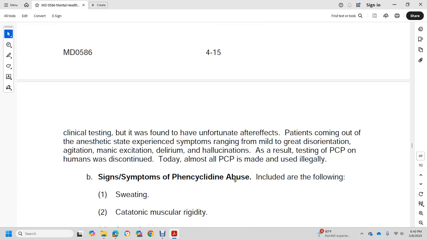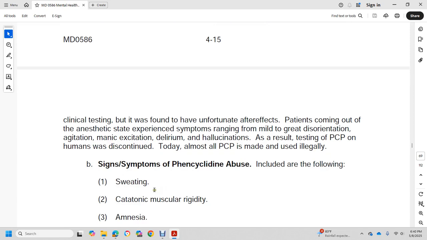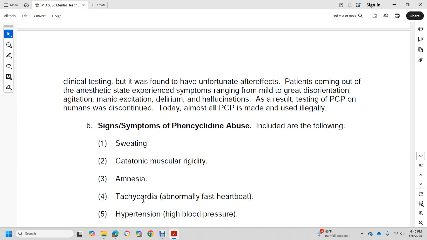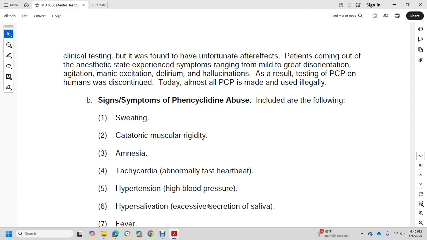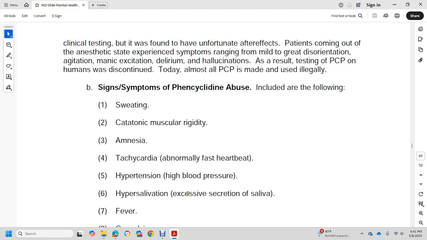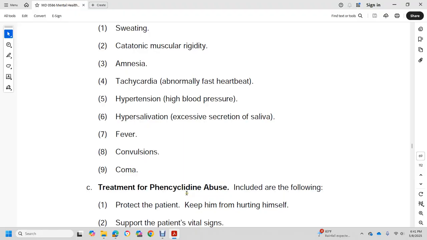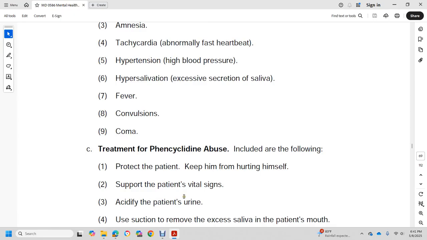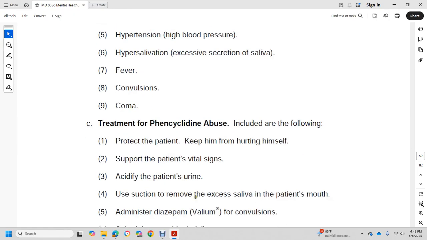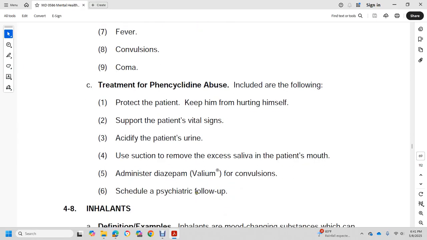Signs and symptoms of PCP abuse include the following: sweating, catatonic muscular rigidity, dementia, abnormally fast heartbeat, hypertension (high blood pressure), hypersalivation (excessive secretion of saliva), fever, convulsions, and coma. Treatment of PCP abuse includes the following: protecting the patient from hurting himself, supporting the patient's vital signs, acidifying the patient's urine, using suction to remove excessive saliva from the patient's mouth, administering medication for convulsions, and scheduling a psychiatric follow-up.